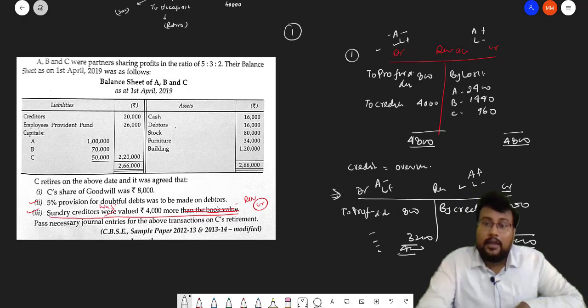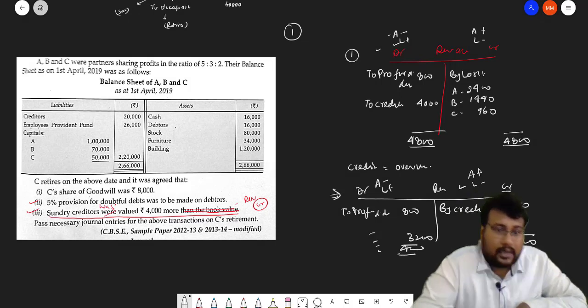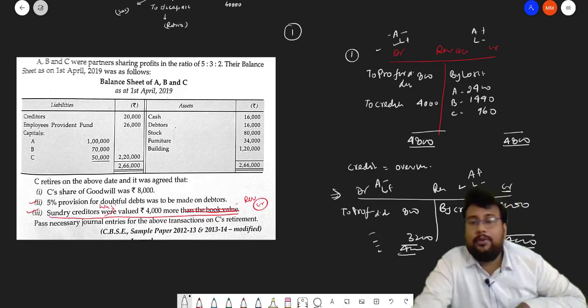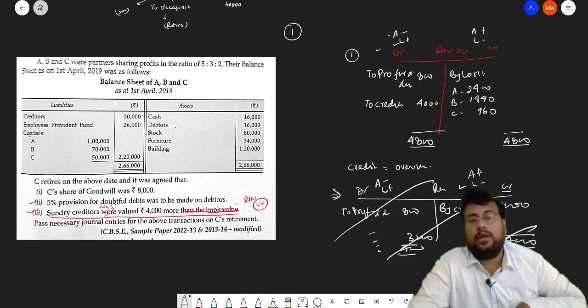But in the question, the solution is there, the CBSE solution is there, but the line is this one. So we have to rectify the line as per the solution. Maybe the author made a printing mistake. So sundry creditors was valued 4,000 more.